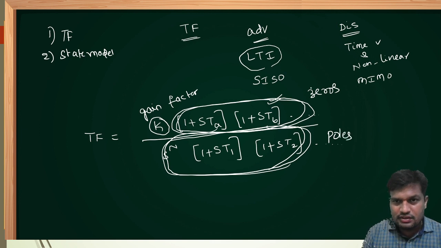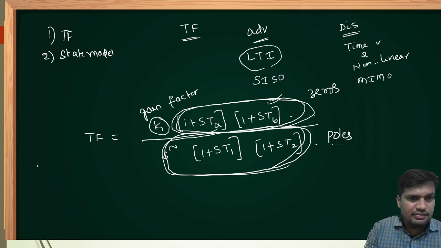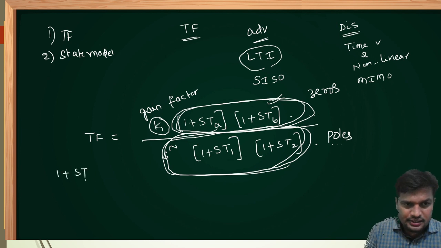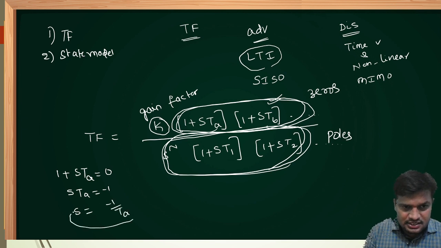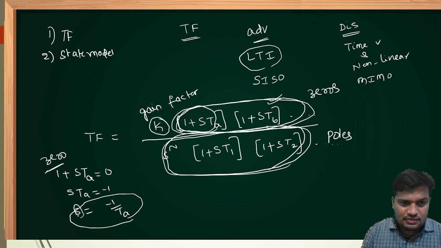Why the name poles and why the name zeros, we will understand right now. Suppose, dear friends, let us take one numerator expression, that is 1 plus sTa. In order to locate this zero, I am equating this expression to 0. From this, sTa equals minus 1, so s is equal to minus 1 by Ta. I said this is a zero because this is a numerator term. Why it is a zero we will discuss right now. This s is the zero. A zero is defined as the negative of the inverse of the time constant. This Ta is the time constant, and s equals minus 1 by Ta.